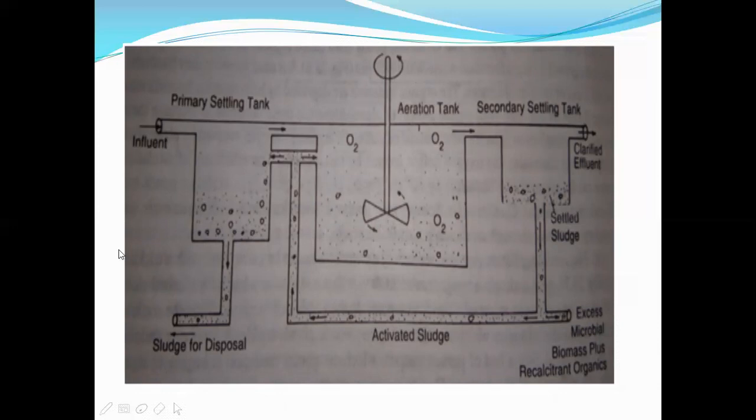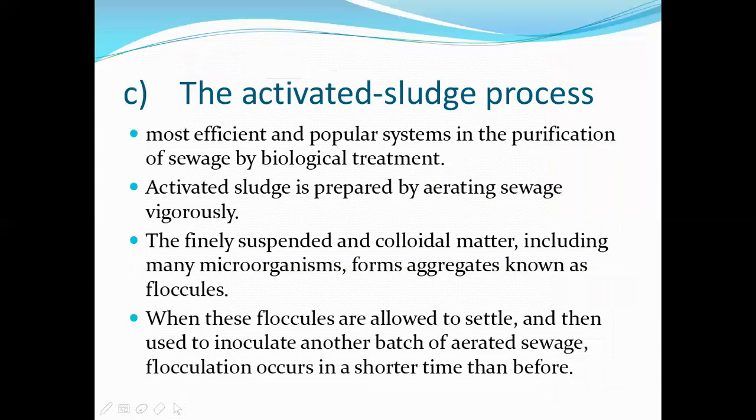So what happens with this vigorous mixing? The finely suspended and colloidal material, including many microorganisms, forms aggregates known as floccules. When we mix these contents very fast, it will form floccules. What will be there in these floccules? These floccules may have microorganisms or colloidal material or suspended material. Anything can be there, but it will form floccules.